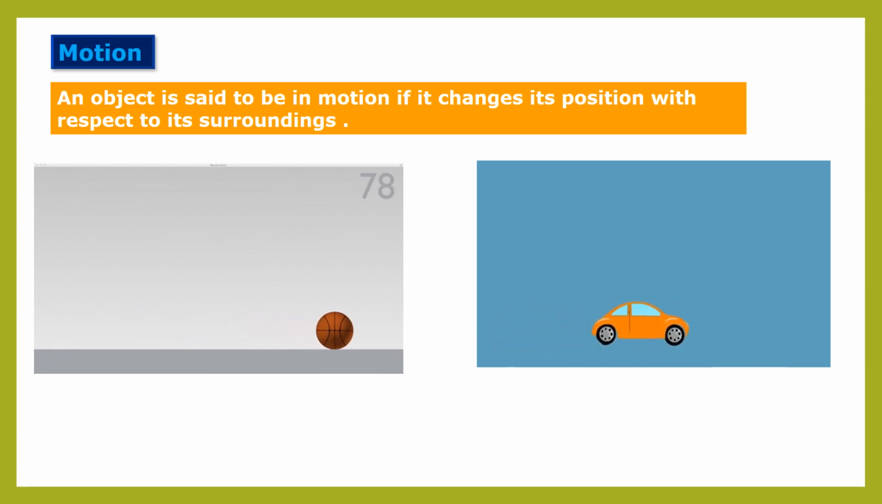So in these two examples, you will understand, children, this ball is moving. Means that ball is in motion because it changes its position. Again, this car is also in motion because it also changes its position with respect to surroundings.